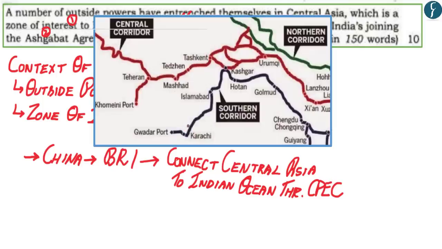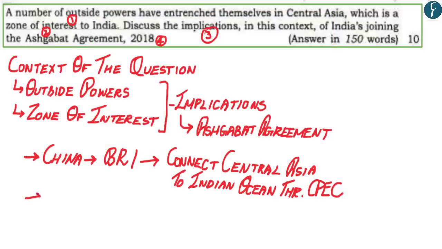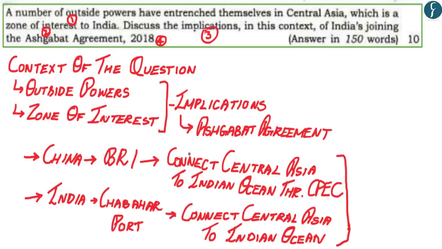If you take a look at this map, the CPEC project runs from the Gwadar port to the Kashgar region in China. What China intends to do is connect the various Central Asian countries or Central Asian cities such as Tashkent and other parts with the CPEC project, and thereby connect the Central Asian countries to the Indian Ocean through the Gwadar port. However, India has formed the Chabahar port in collaboration with Iran, and India wants to connect the Central Asian countries to the Indian Ocean through the Chabahar port. Therefore, both of these become aspects of outside powers and of zone of interest, of which you have to discuss the implications.